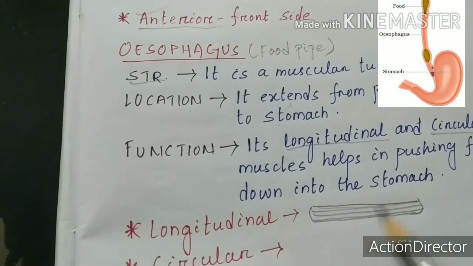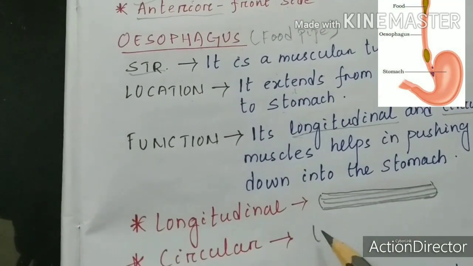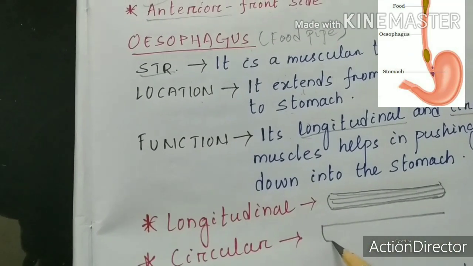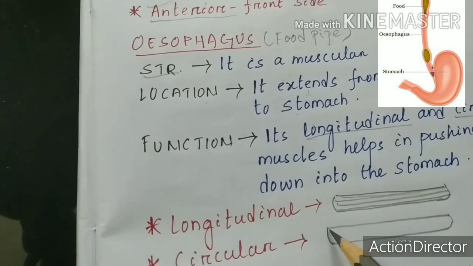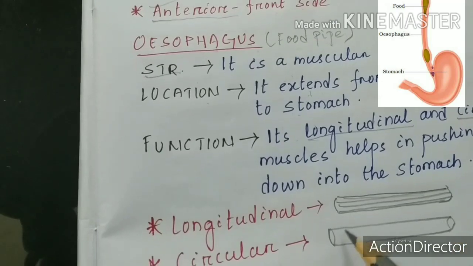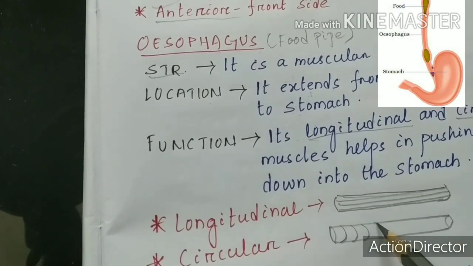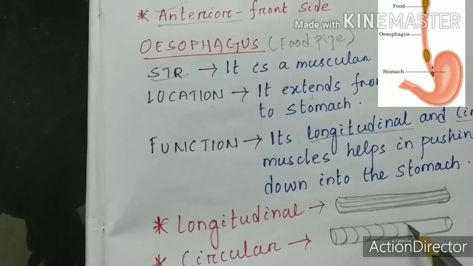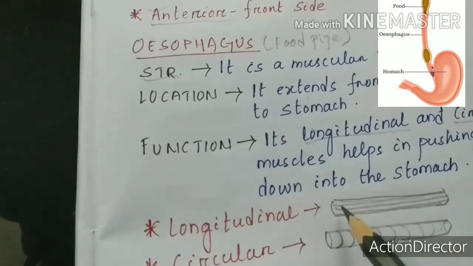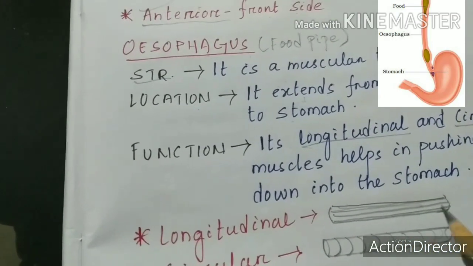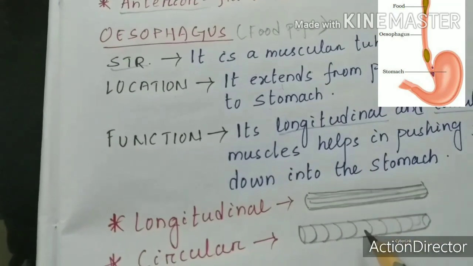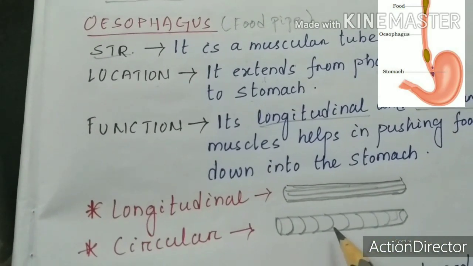This is longitudinal muscles. And circular muscles run in a circle. So this is the circular muscles. Longitudinal means along the length. This is the difference between longitudinal muscles and circular muscles. I think you got it clear.